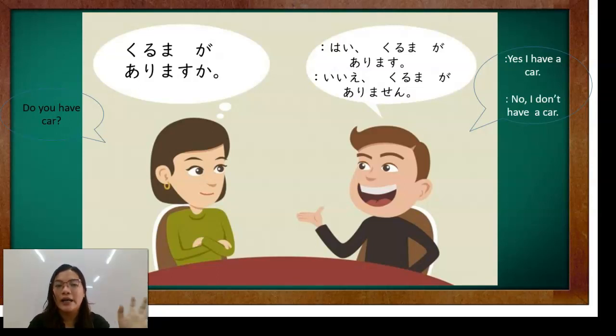As you all know, arimasu. Kung anong meron ka or kung anong wala ka, yun yung imamark natin na particle ga. So, here in the example, it is the car. That's why, kuruma ga arimasu ka? Tinatanong niya kung may car ba ang kausap niya. So, you can answer that: Hai, kuruma ga arimasu. Or, Iie, kuruma ga arimasen.